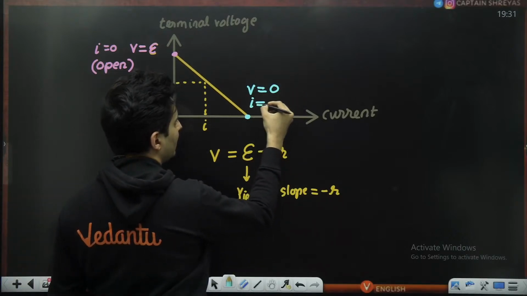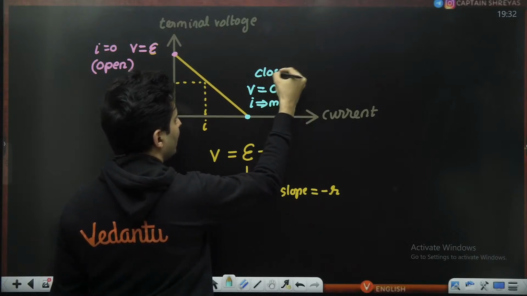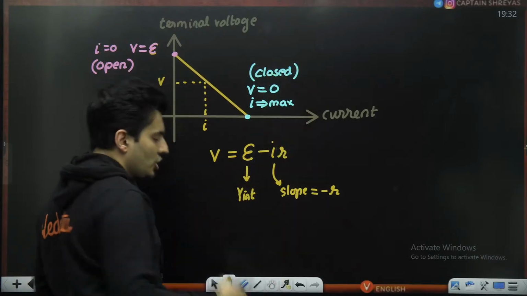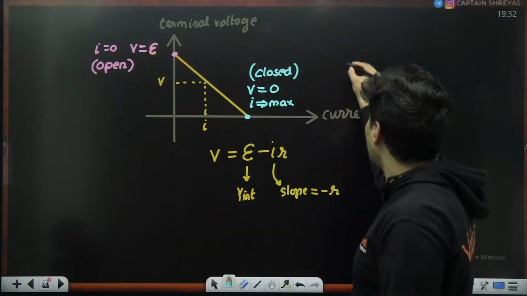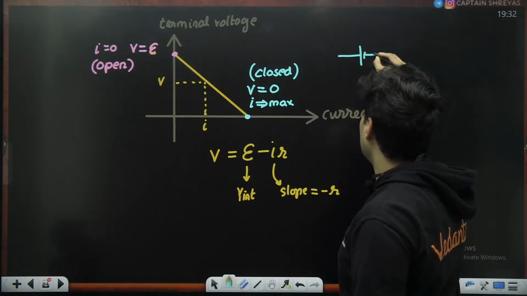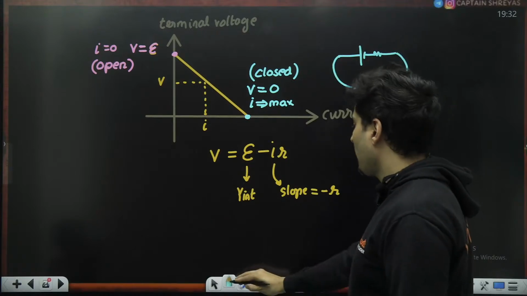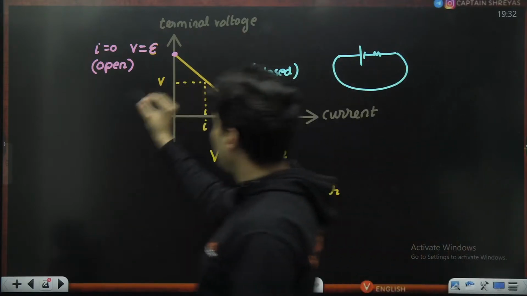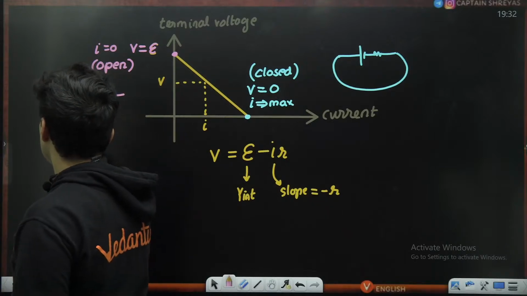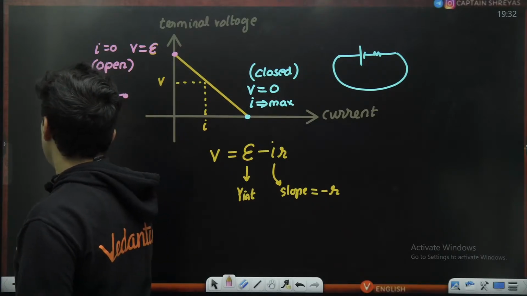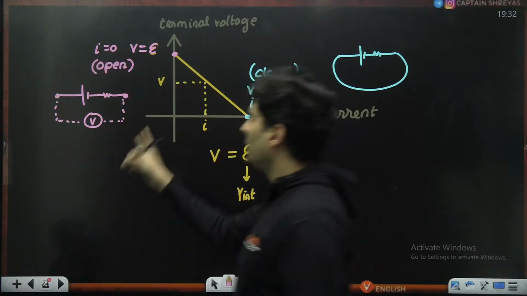This is the maximum current. This will happen when the circuit is closed, when you short the terminals of the battery. So this battery is there, the internal resistance is there, and you just connect it like that. Whereas in the other case, you have just measured the voltage using an ideal voltmeter. That's all, it's an open circuit.